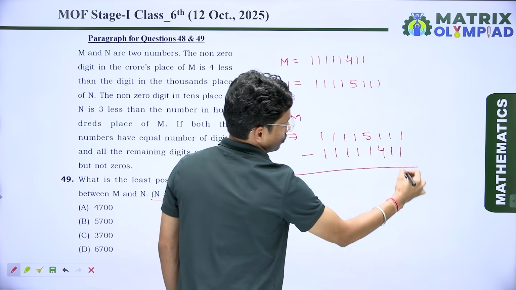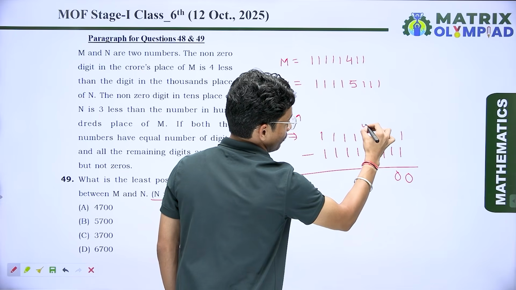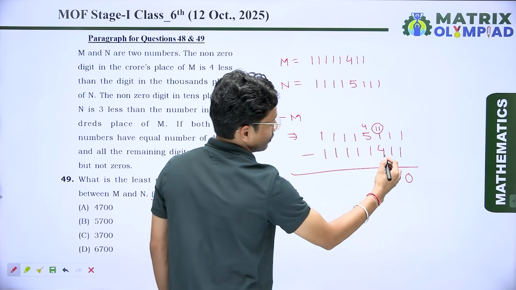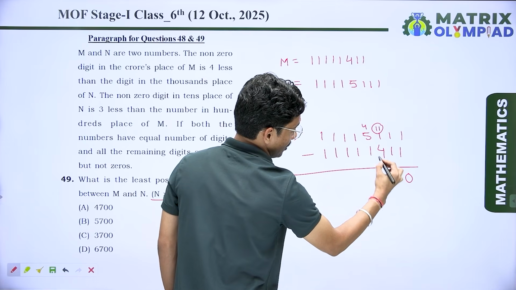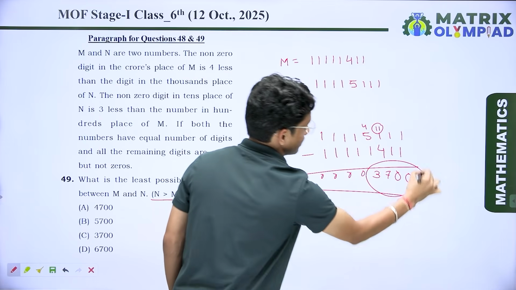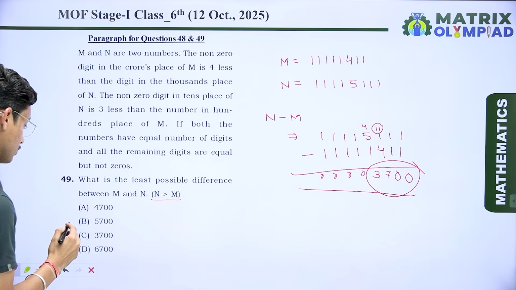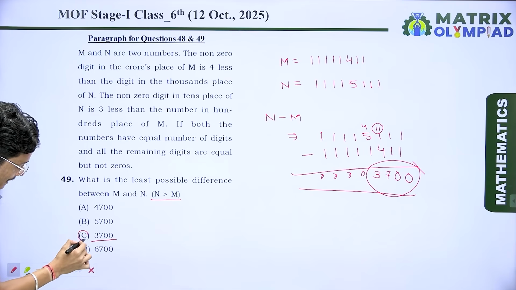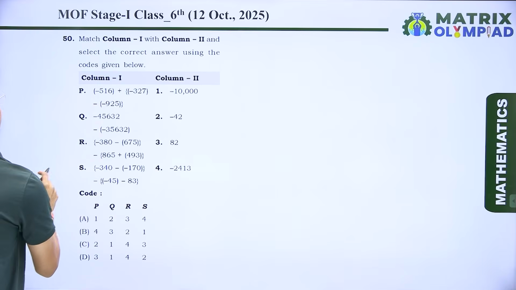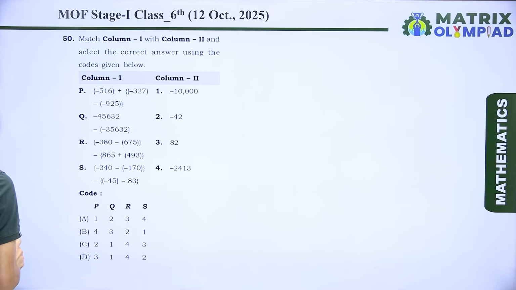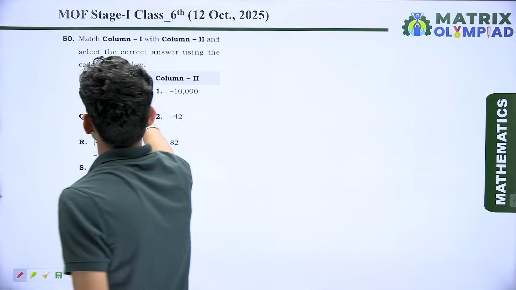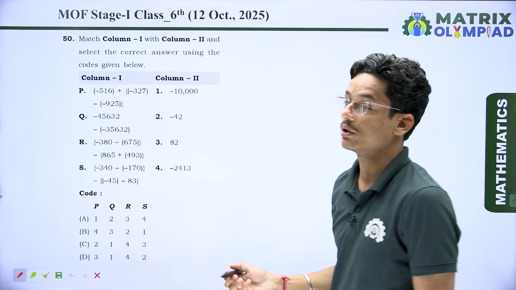Okay, so 0 0, here we take carry 4, here we have 4, and here we have 11. So 11 minus 4 we get 7, here we get 3, and 0 0 0 0. It means the difference is 3700. So 3700, it means option number C is the correct answer over here. So now if I talk about the next question, which is based on match the column, and the question is match column 1 and column 2 and select the correct answer using the code given below.